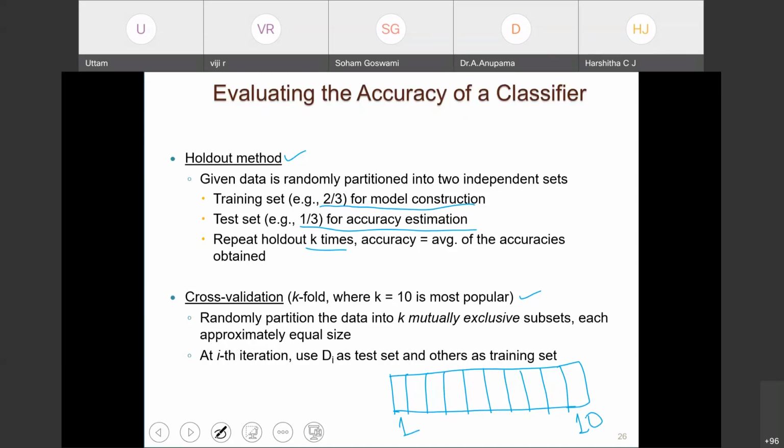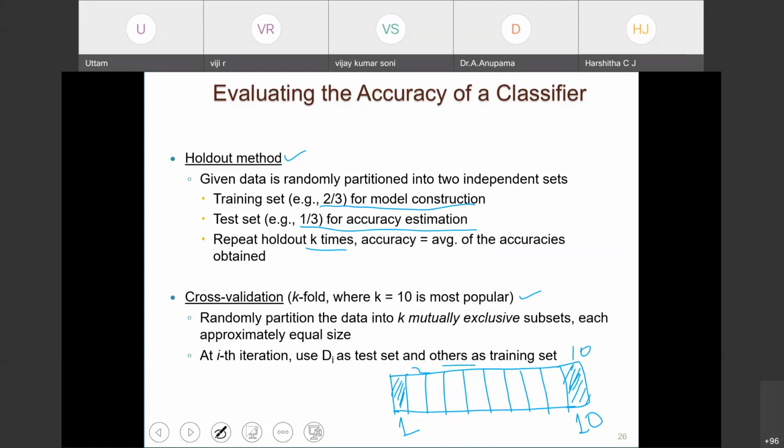In the first iteration, 1 to 9 will be used for training, and the last one will be used for testing. In the second iteration, 2 to 10 will be used for training, and the first will be used for testing.